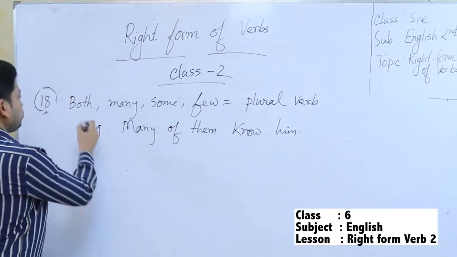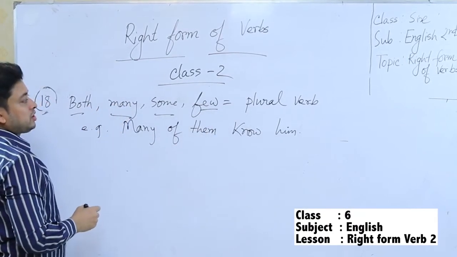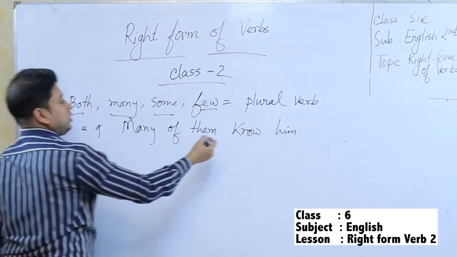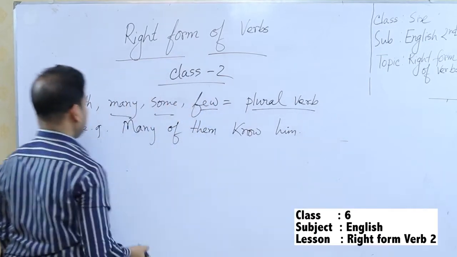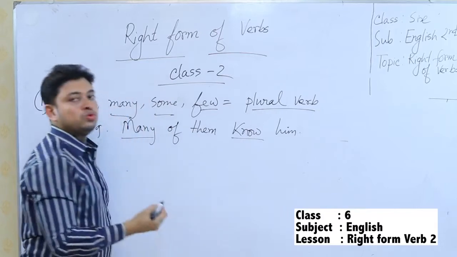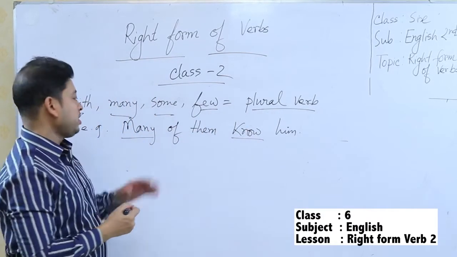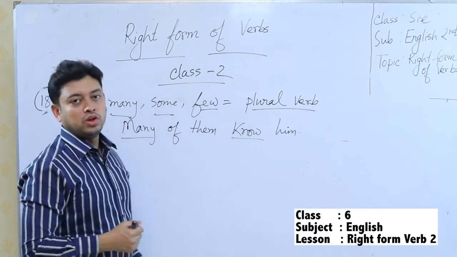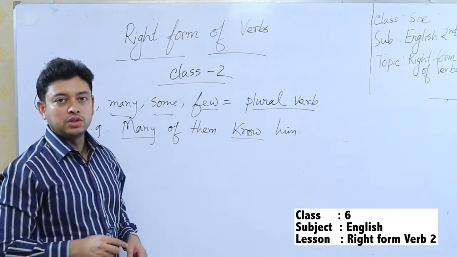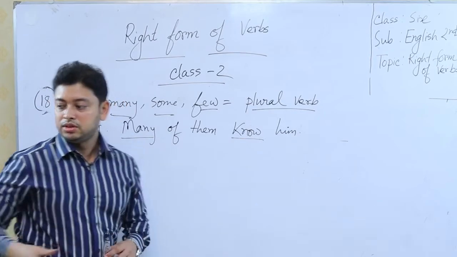So if there is both or many or some or few, this kind of indefinite pronoun takes a plural verb. Many of them know, not knows, because the subject is plural. That's why it is many of them know him, not many of them knows him. If we write many of them knows him, that will be a totally wrong sentence.